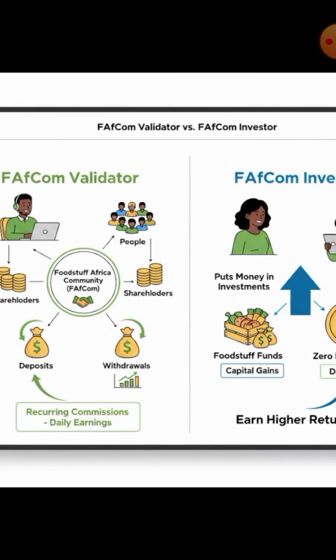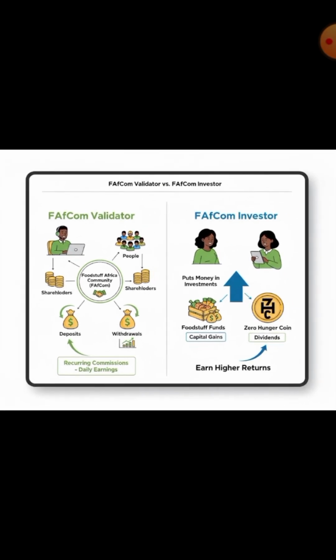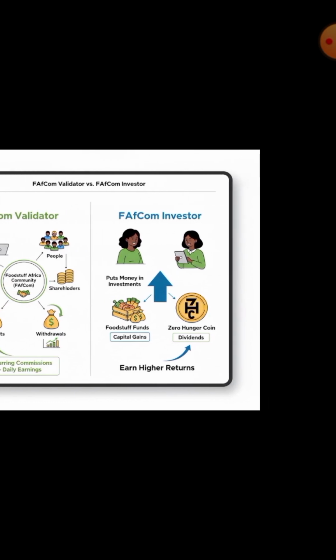FAfCom is a community. It's not a company. It's not being controlled by any person. Even Zero Hunger Foods that is facilitating your activity is still a single entity coming in as a company. That's why I said you can be a validator, you can be a distributor, bring in your company, that is your business, register it within FAfCom, start selling. That's how the community is coordinated, it is decentralized.